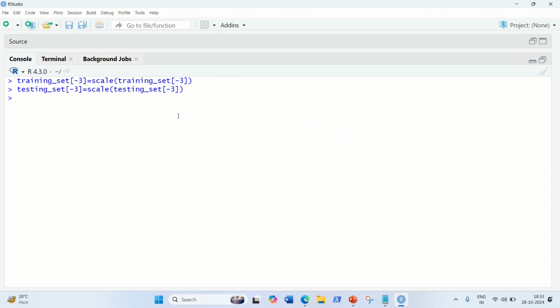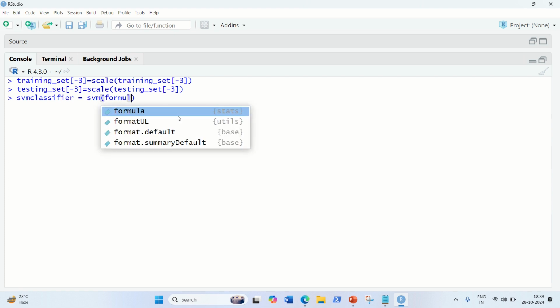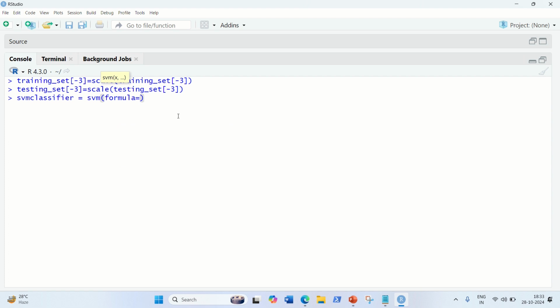Afterwards, let's build up the classifier. So we'll now be using an SVM classifier; we can use any variable name here. SVM classifier equal to, you have to use the function svm. The function has 4 arguments available. First of all, we use formula equivalent to the dependent variable, then the tilde sign, then the independent variables. So formula equivalent to the dependent variable, Purchased, and the tilde sign, and then we have to give the independent variables.